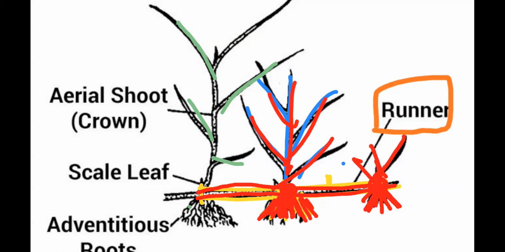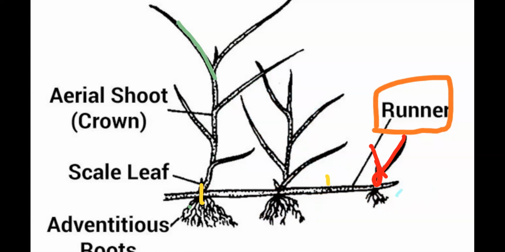Now, can you tell me, the roots that are forming here in the daughter plants, that root system is which type? Adventitious or taproot? Correct, adventitious.